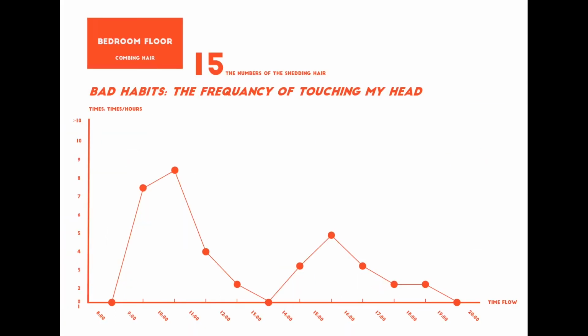For this one, I used a line chart to show the frequency of touching my head for the bedroom floor data. The reason I chose a line chart is that this kind of chart helped me recall times on the vertical axis. Besides, by observing the timeline on the horizontal axis, I can also know what time is the most frequent time that I touch my head.